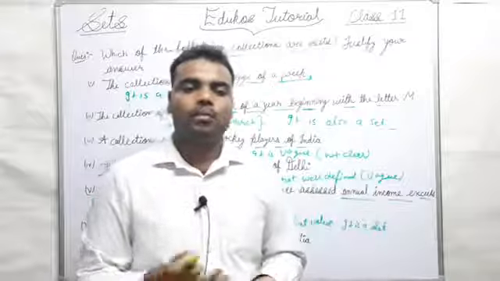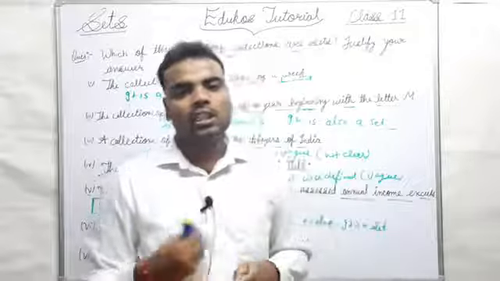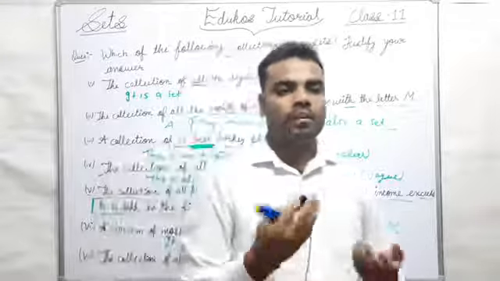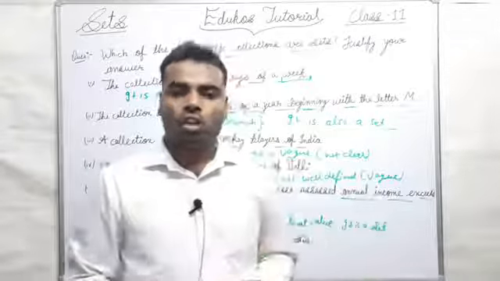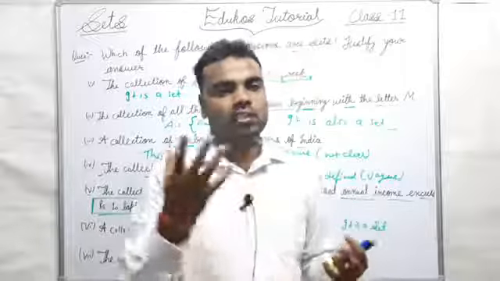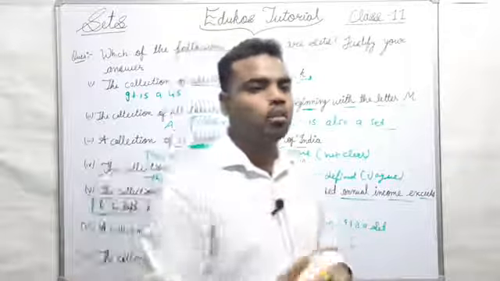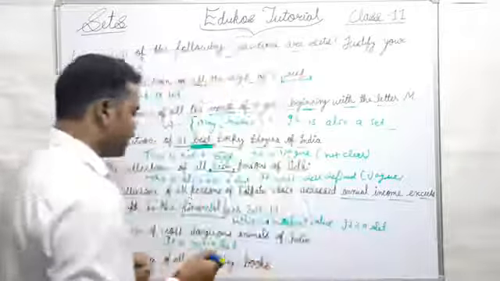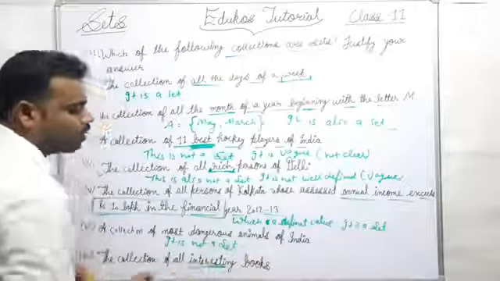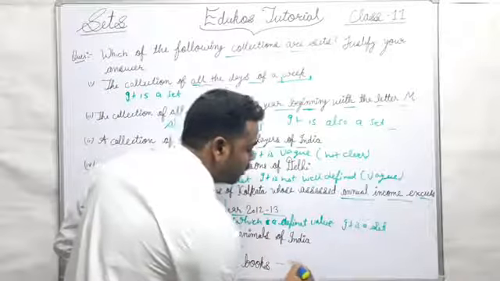It is also changing from person to person. Some persons are interested in fiction books, some in non-fiction books, some in books related to science, commerce or arts. So the term interesting is not well defined, and this is also not a set.